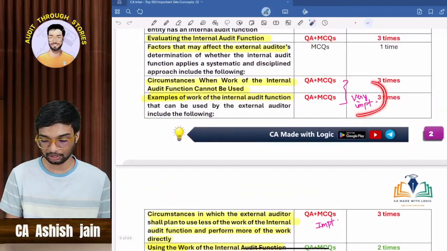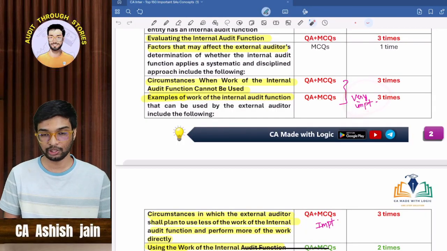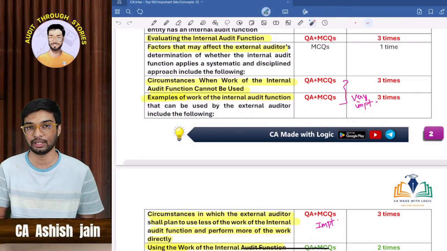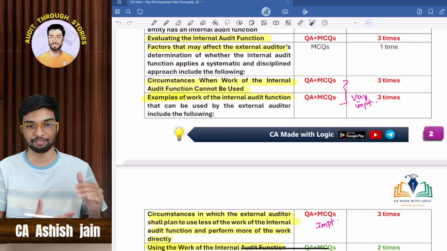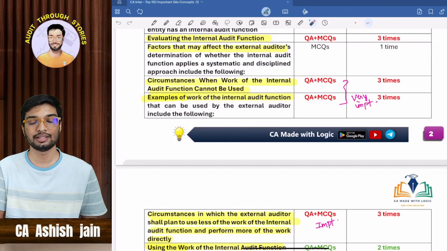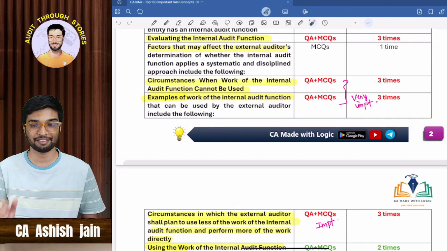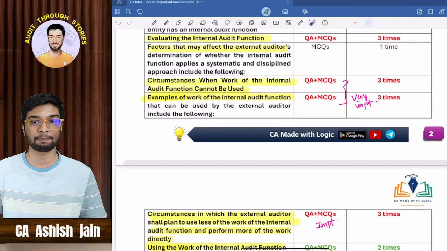Wherever I have written that this concept is very, very important, please go through it once. And last time in May 25, chapter number 4 had very high weightage. They have given very high marks related to chapter number 4. This time I'm expecting chapter number 7 is very, very, very important. Please go through it. Okay, please read and go through all the standards related to chapter number 7.